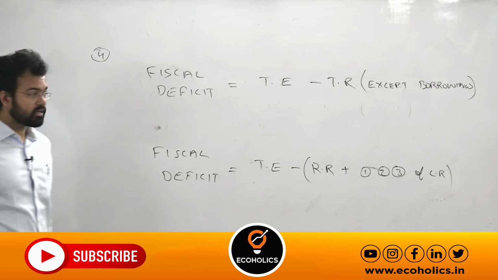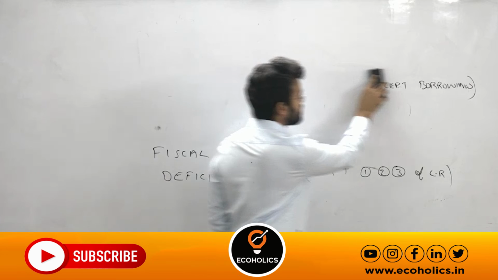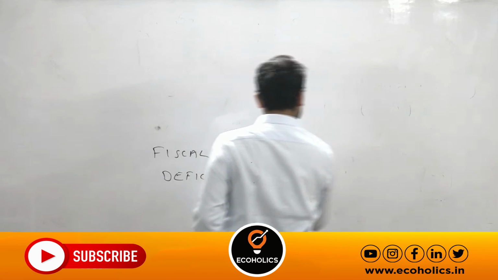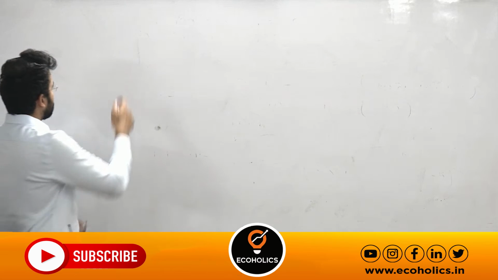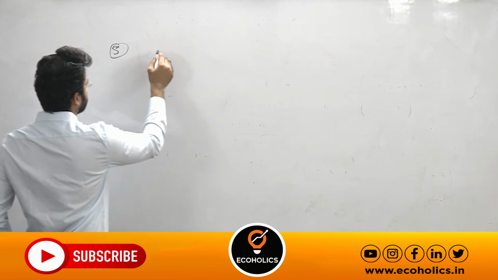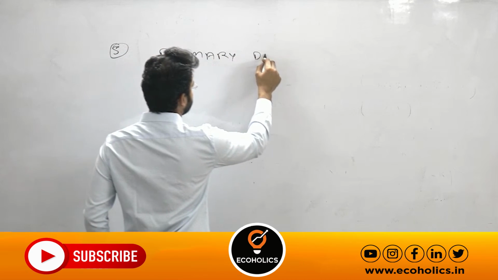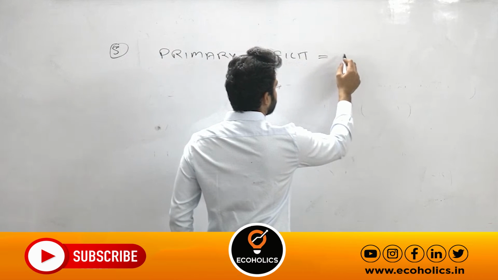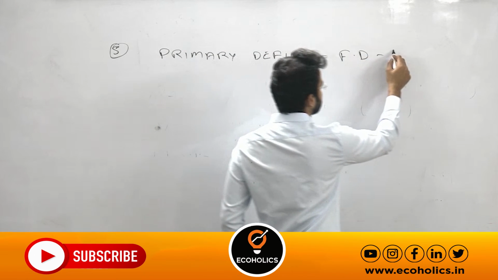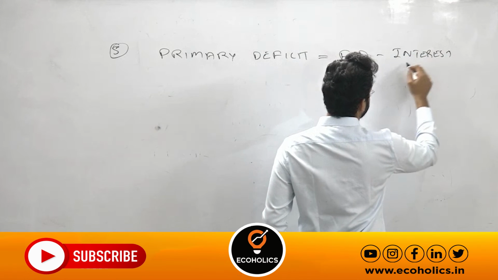Fifth important deficit is primary deficit. Yes, any idea? Yes, interest payments.